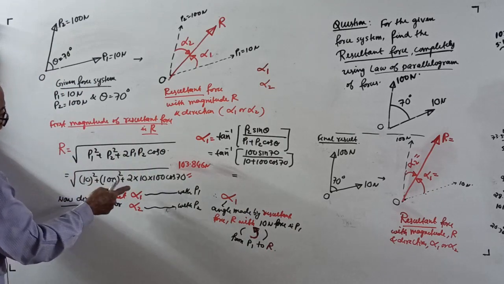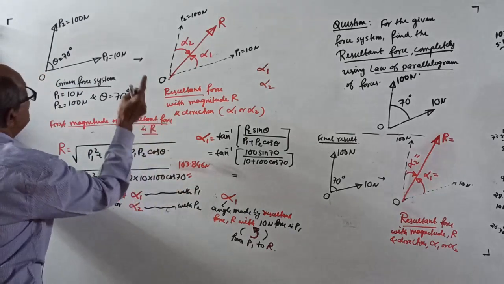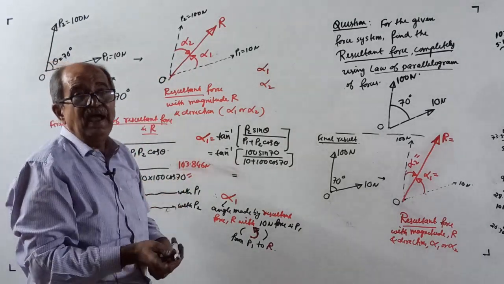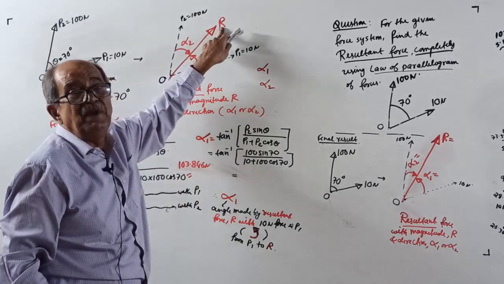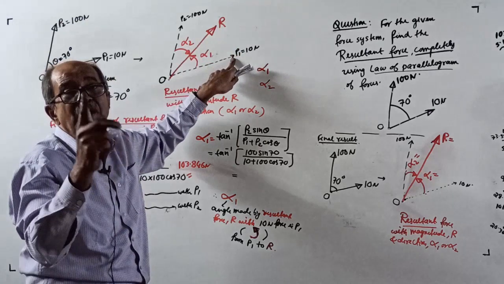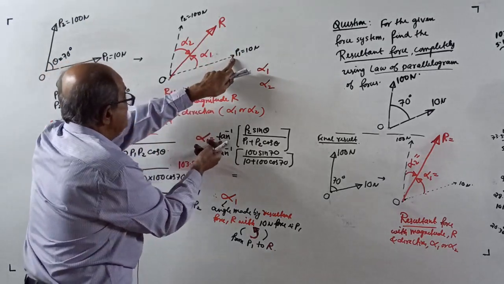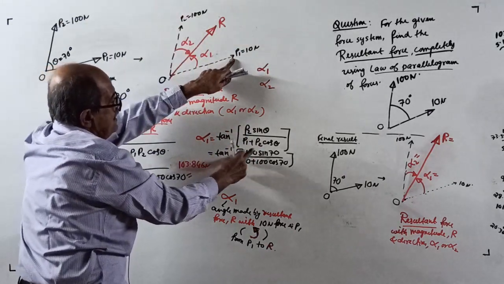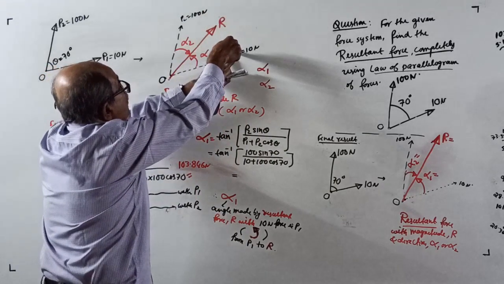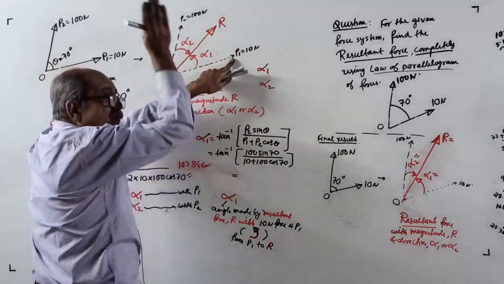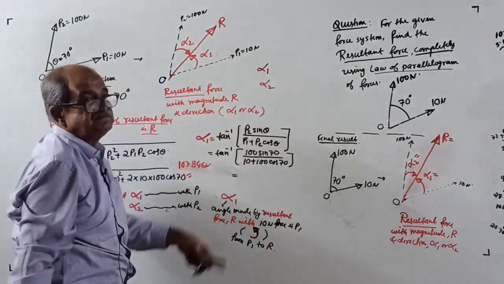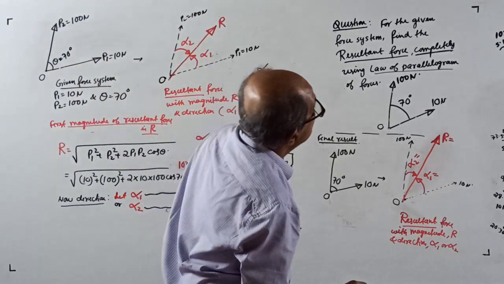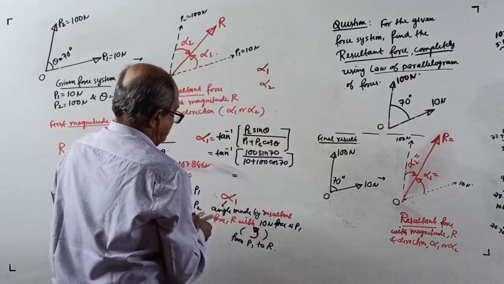Now direction. I told you, let alpha 1 be the angle made by resultant with P1. So alpha 1 equals, you are considering the angle made by the resultant with the force P1, finger should be at P1 now. So the formula is tan inverse of the other force 100 into sin 70 divided by this force 10 plus once again the other force 100 into cos 70. In the course, I will explain very, very slowly also. This angle will come 64.808 degrees.